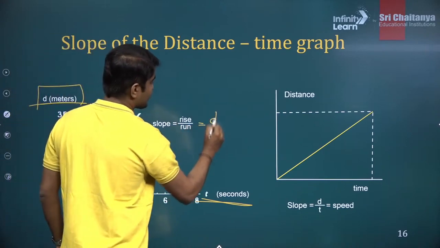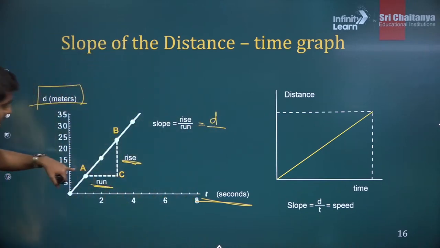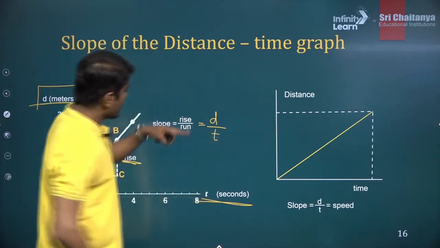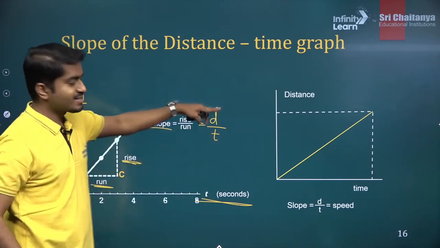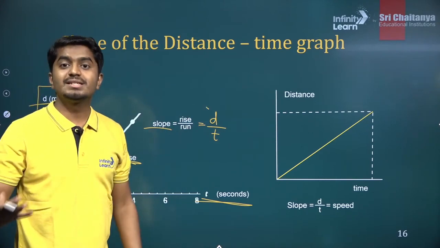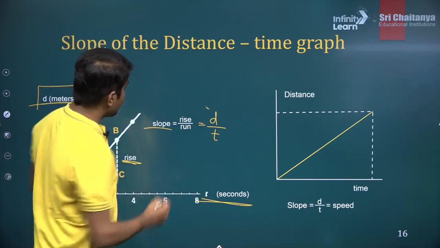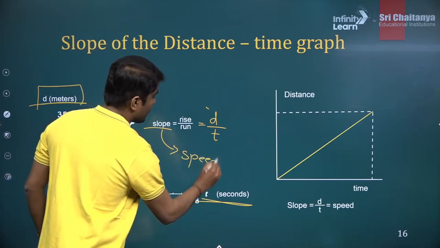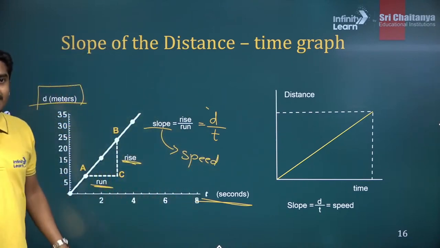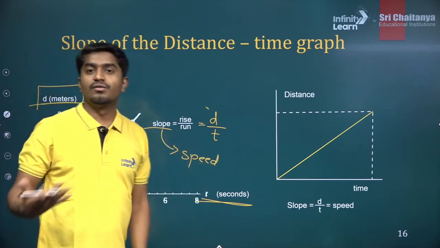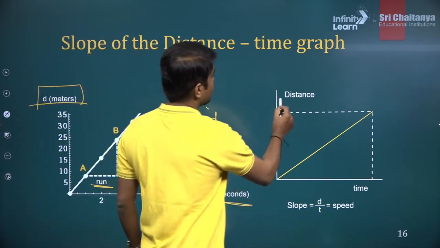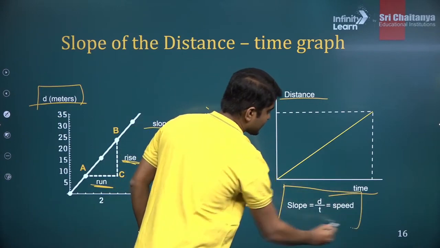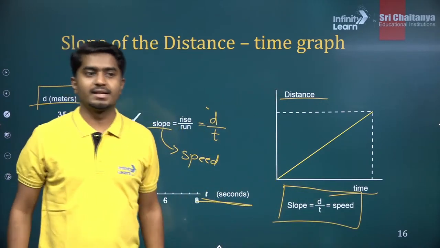So there is a distance divided by what is run? Run is the time measured in seconds. So the slope is distance by time. What is distance divided by time? Slope will give you the speed of the object. Clear? Slope will tell you the speed of the object. Again here, same distance divided by time, you will get the slope as speed of the object.